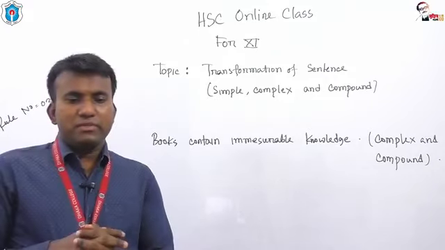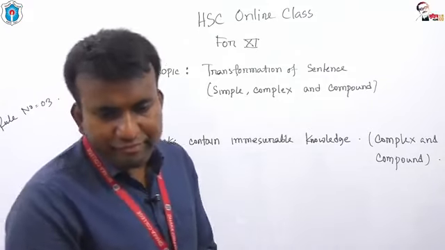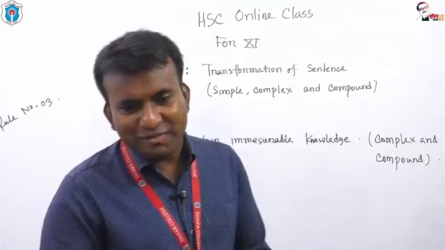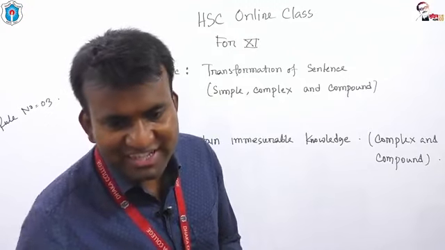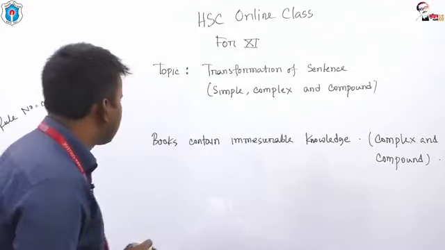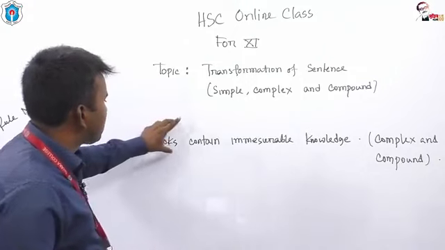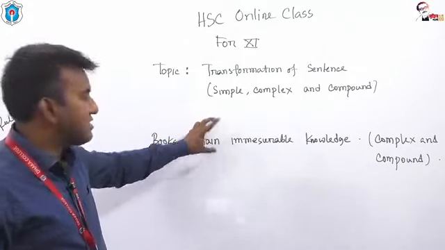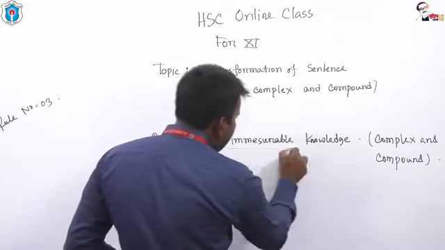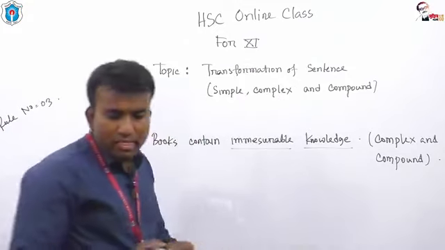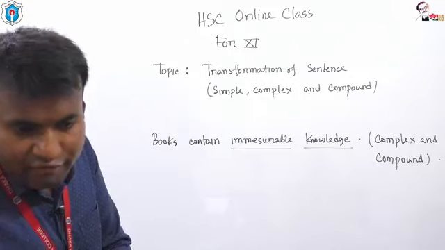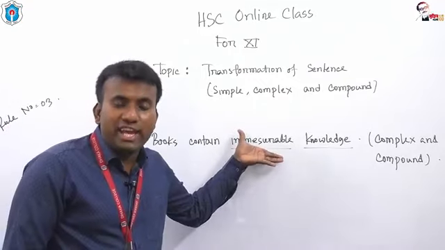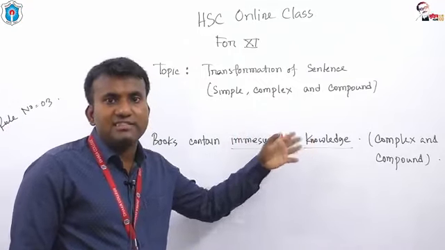Books contain immeasurable knowledge. Okay, I think I should try to make you understand, my dear students. Look at here, you have got one subject, books, and then contain main verb. In total, this is an example of simple sentence, but here you have got an adjective, then a noun. If you get any adjective plus noun, that is a noun phrase.